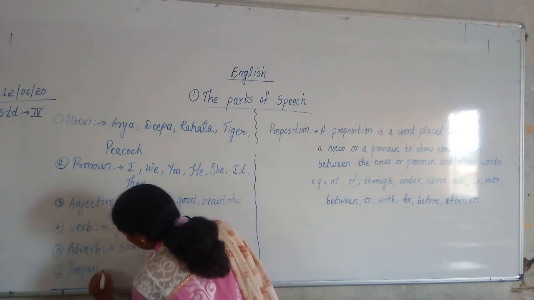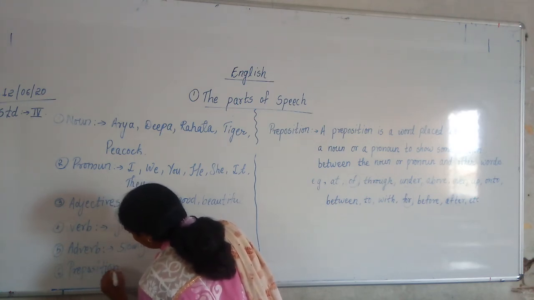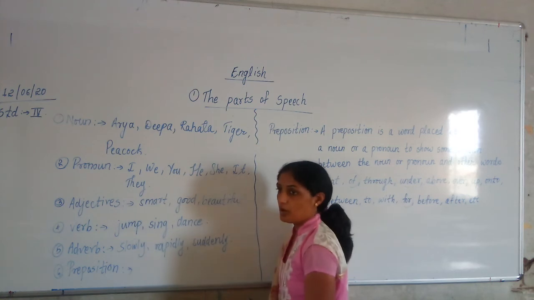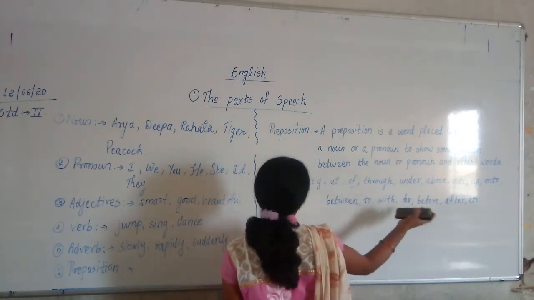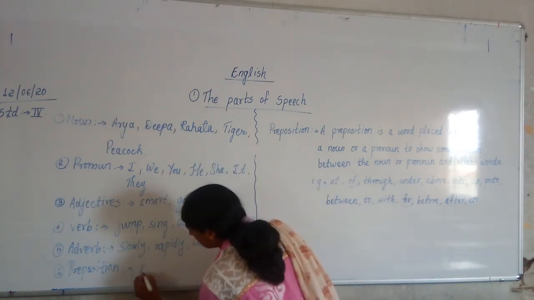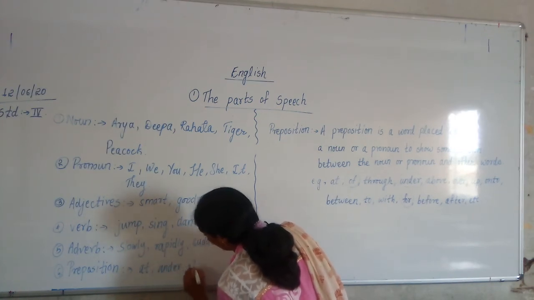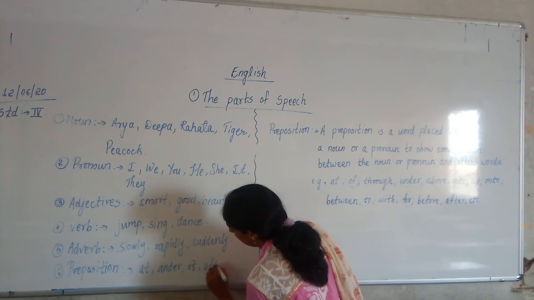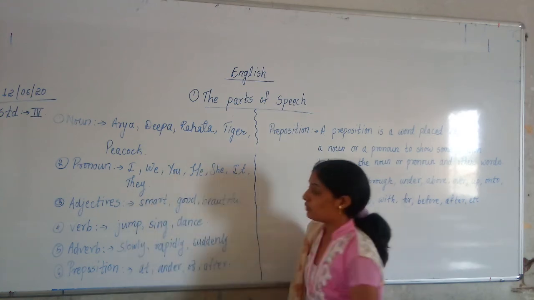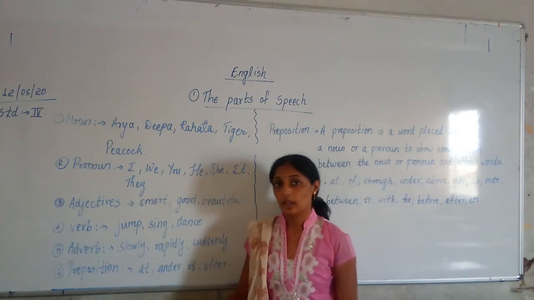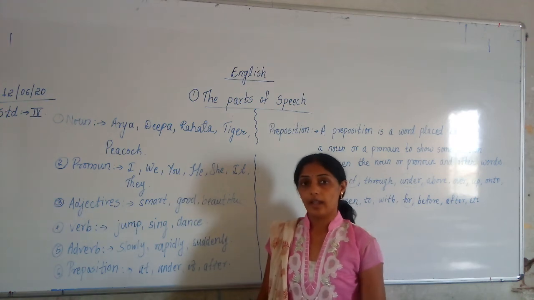In preposition, you are going to write down examples. Here examples are already there: at, under, of, after. In this way, you are going to write down examples of all 6 parts of speech.